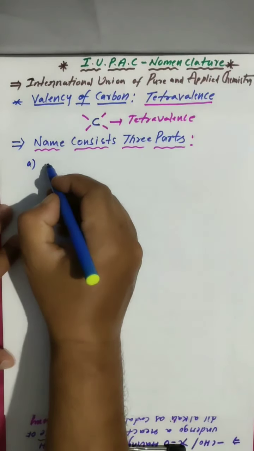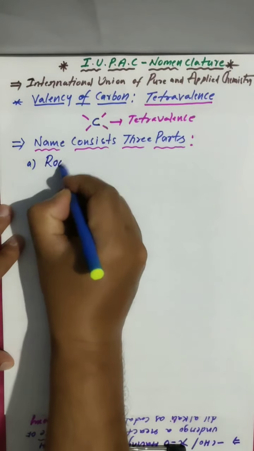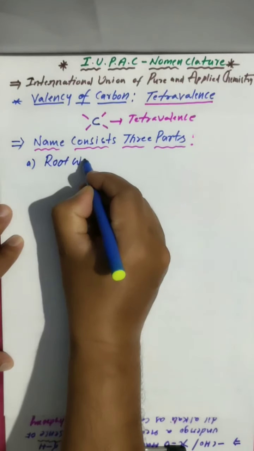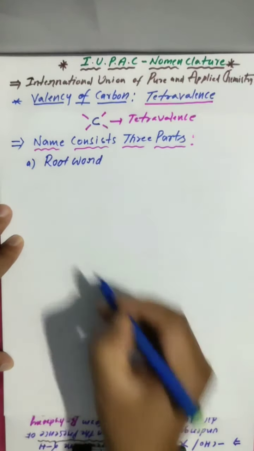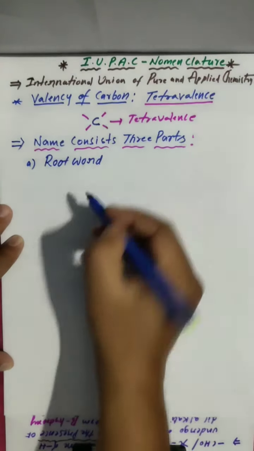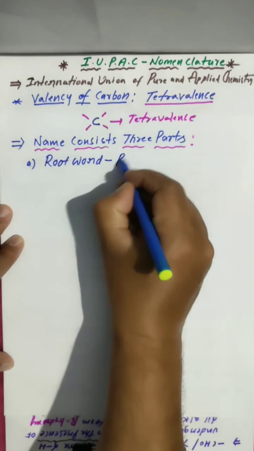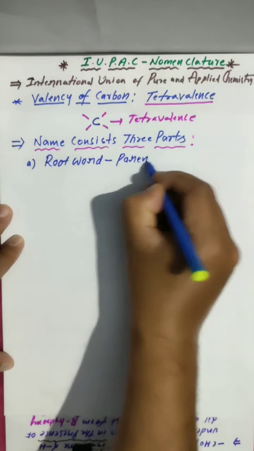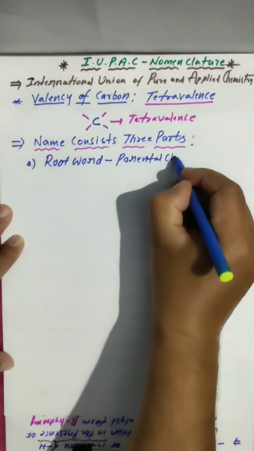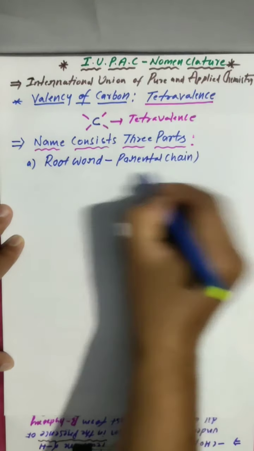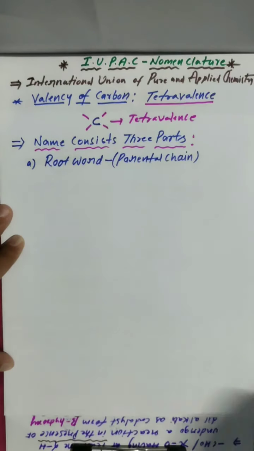The most important part is the root word. What is meant by root word? Another name we call it is parental chain. Root word or parental chain.